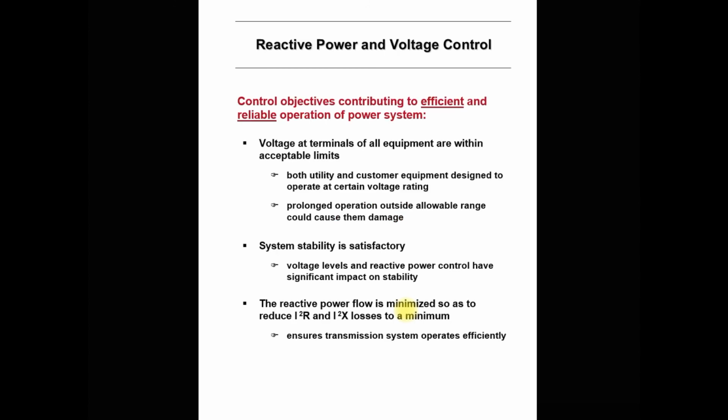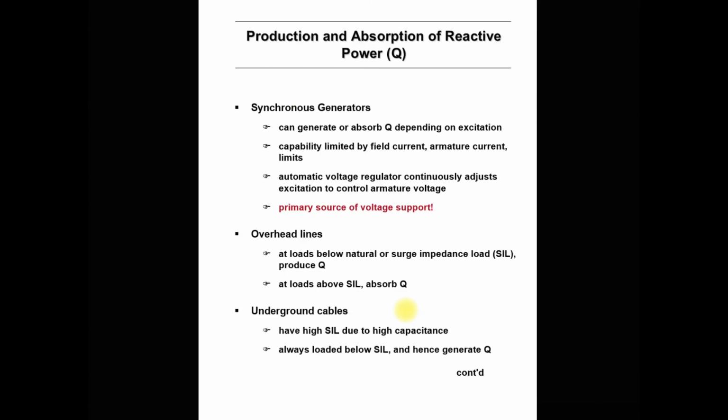The next topic is production and absorption of reactive power. There are many devices in the power system that are used for the production of reactive power, as well as for the absorption of reactive power. One of the main sources of production and absorption of reactive power is the synchronous generator. A synchronous generator is nothing but your generator. It may be any type of generator.